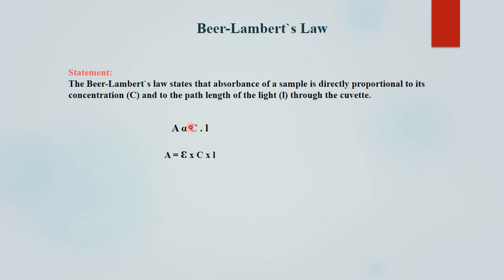We can remove the proportionality sign and put a proportionality constant, epsilon. So the equation becomes A is equal to epsilon into C into L, that is, absorbance is equal to extinction coefficient into concentration into path length, where A is absorbance, epsilon is the extinction coefficient, and L is the path length of the cell and the solution.